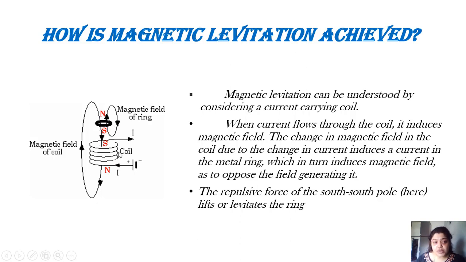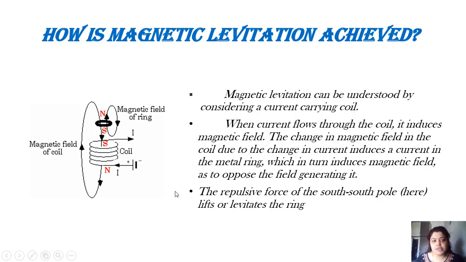It will oppose the magnetic field which has created the internal magnetic field. The change in magnetic field in the coil due to change in current induces a current in the metal ring, and because of this current a magnetic field is induced in the metal ring. The magnetic field induced in the metal ring will oppose the magnetic field which has created it. So the repulsive force of south-south pole, here we have shown south-south pole, lifts or levitates the ring.